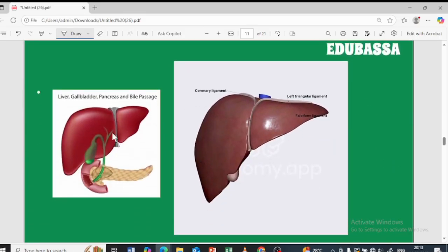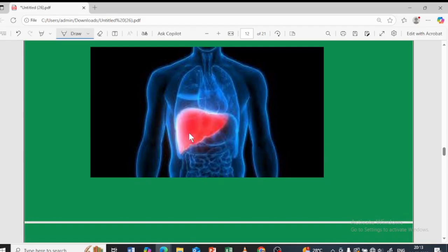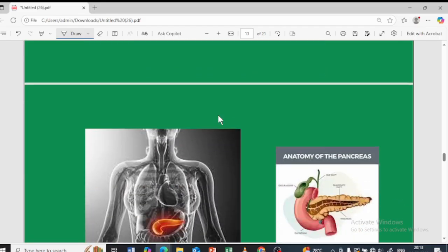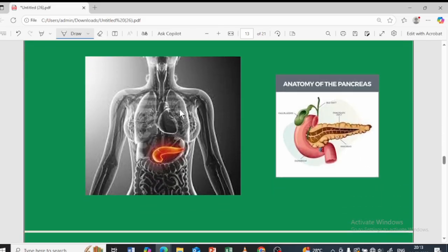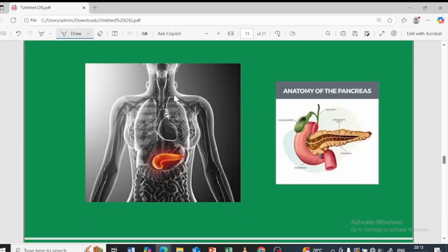Before that, this is the pancreas, this is the gallbladder, this is the liver. You can see over here, this is the pancreas. These both are the friends of the small intestine. The pancreas is present over here, below the stomach. This is the liver that is present, and this is the pancreas.